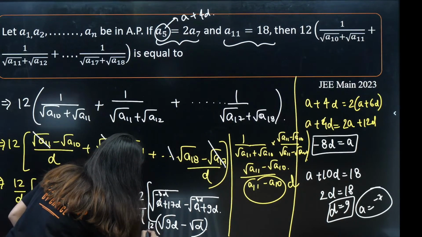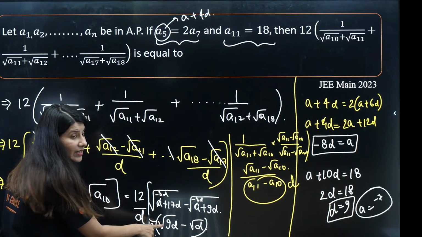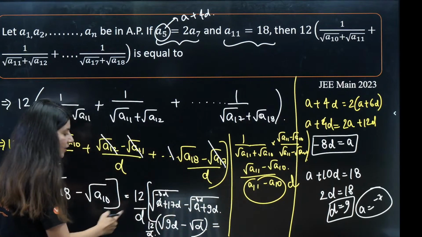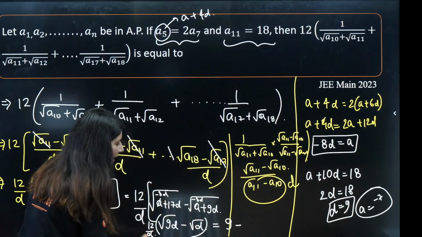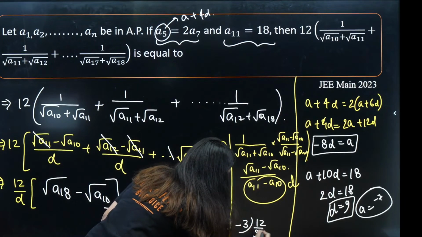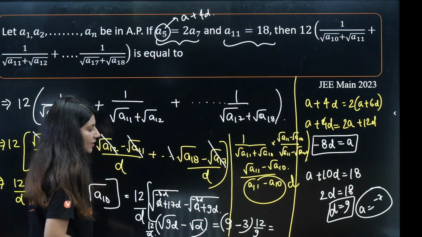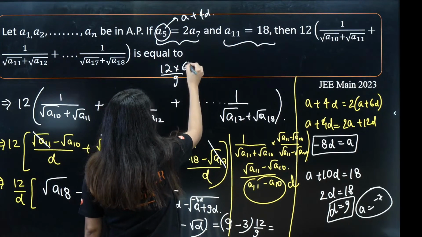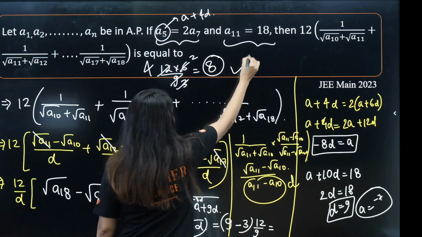And 12 by D is already here. You know the value of D is 9, so 9 nines are 81. Root 81 is 9. So 9 minus 3, and we have 12 by 9. So we are left with 12 into 6 by 9. 3 twos are 6, 3 threes are 9, 3 fours are 12. So 8 is your final answer.